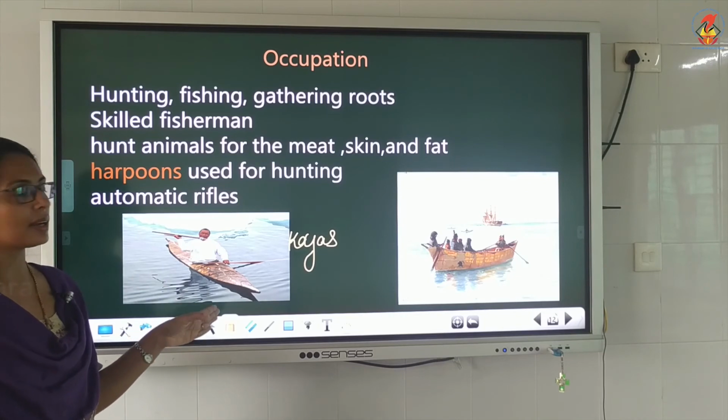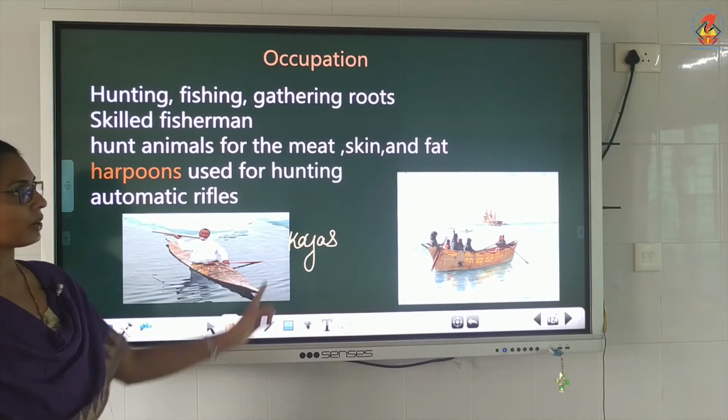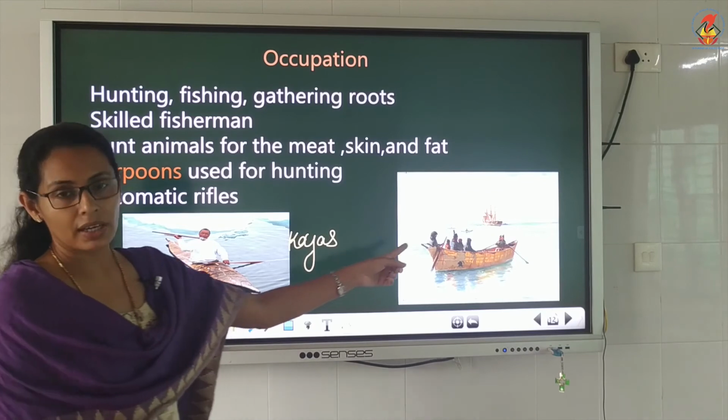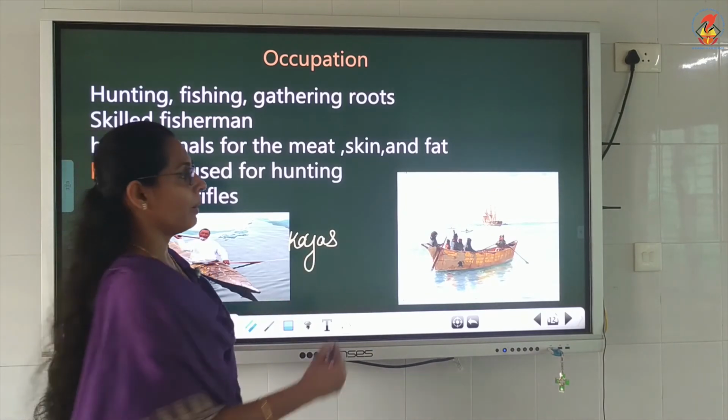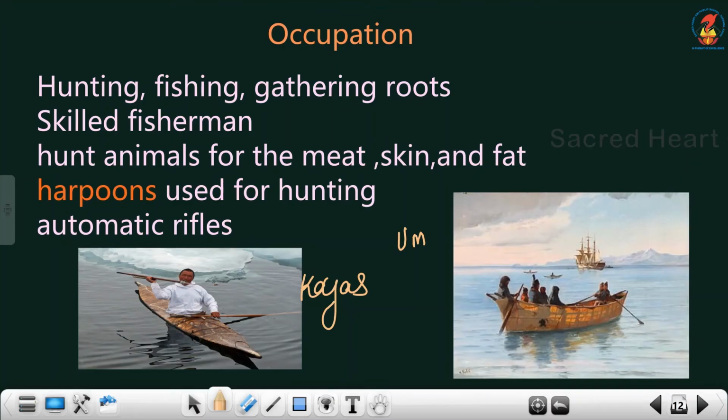They take harpoons also. And this one is known as the umiak. This boat is used for hunting whales, especially only for whales.